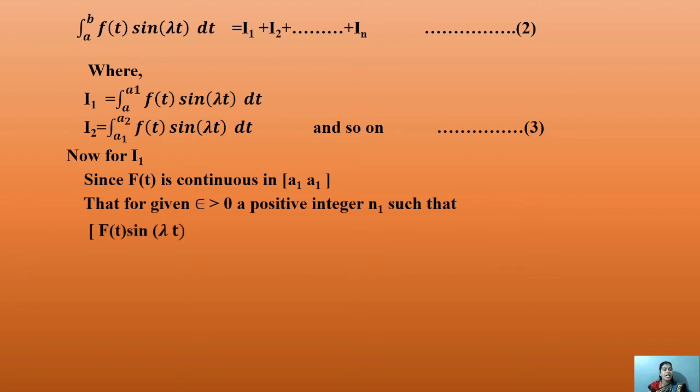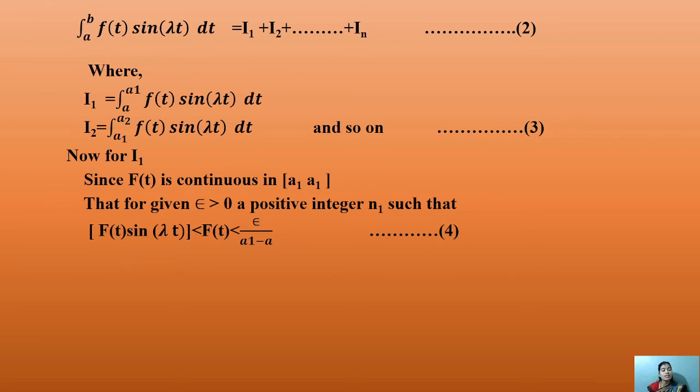Then since f of t is continuous in a to a1, for the given epsilon greater than 0, there exists a positive integer n1 such that n1 is greater than 0.